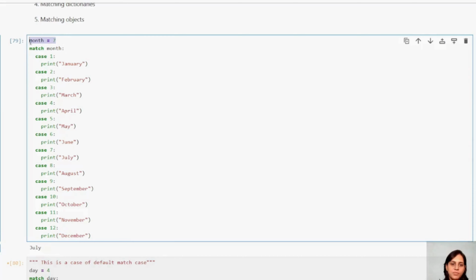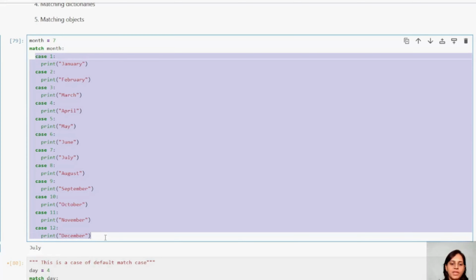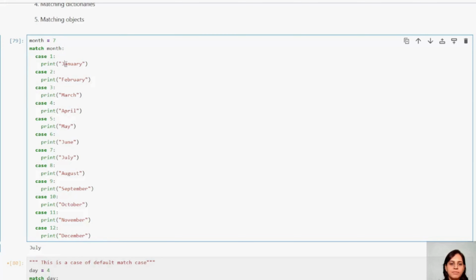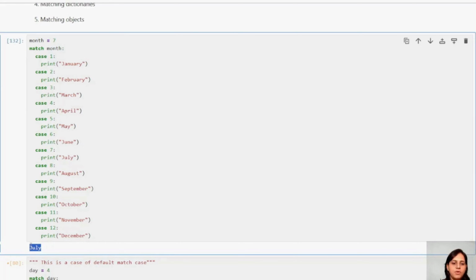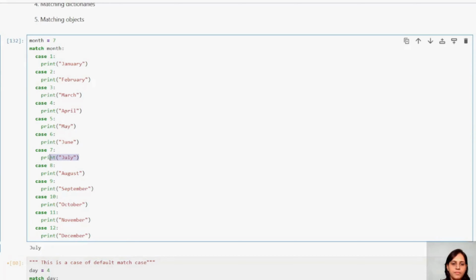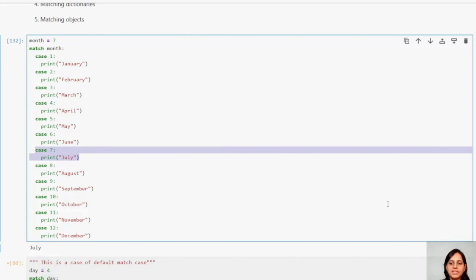This is my input, 7th month, and I want to know which month my 7th is. You can see I have taken various cases here, from all 12 months. Now I want to print. See guys, I have got July, right? My month 7 comes under July. So it skipped everything, guys, and it printed this. See how fast it is, right?